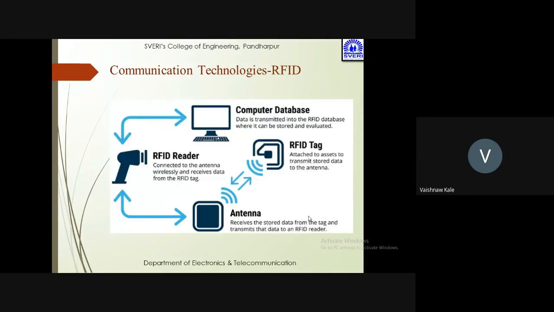So you can see that there is an RFID reader. This RFID reader is connected to the antenna wirelessly and receives the data from the RFID tag. Then you can go to the antenna down there. The antenna receives the stored data from the tag and transmits the data to the RFID reader.